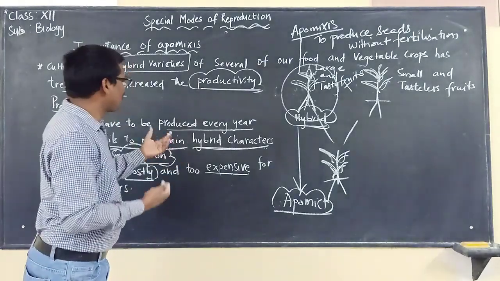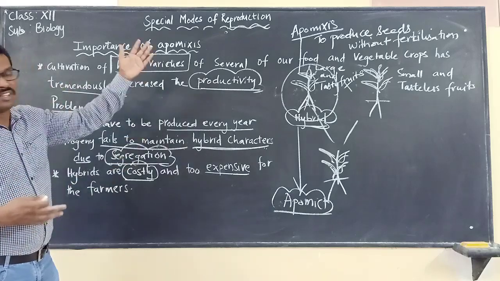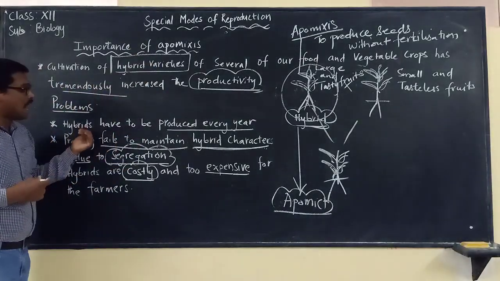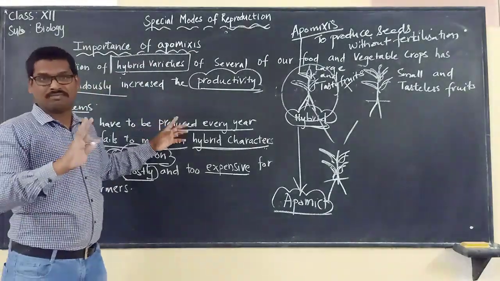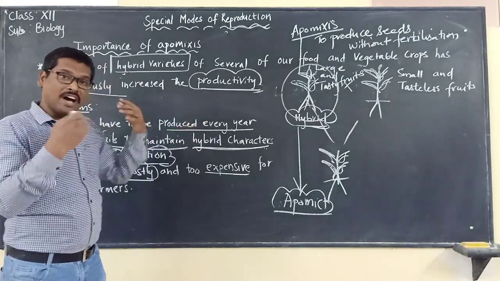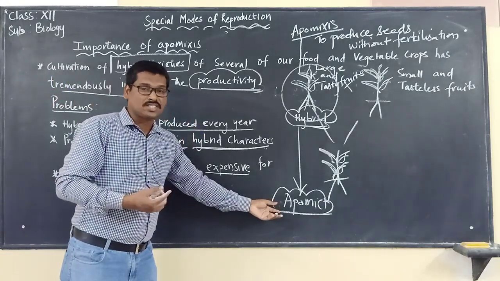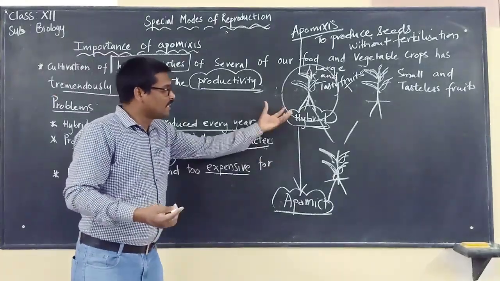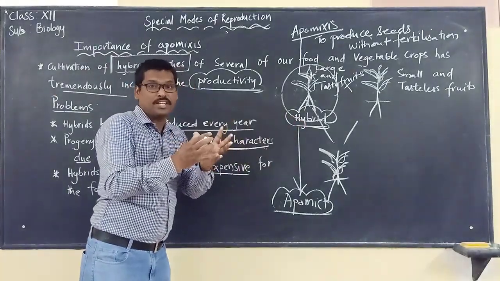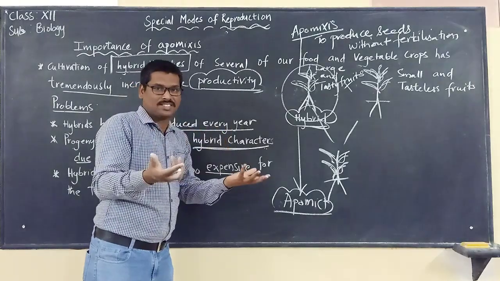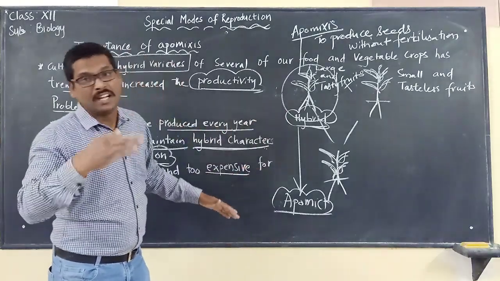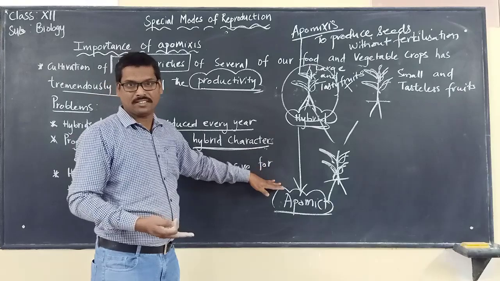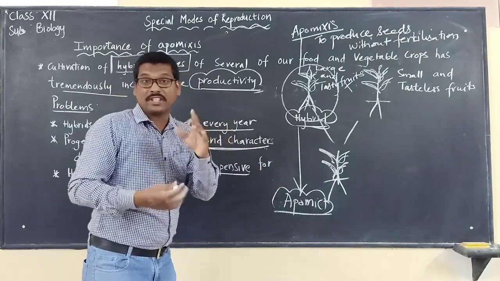They don't need to go through that hard process of pollination again, because hybrids otherwise have to be produced year after year. It is not so here. The farmers can produce their own seeds and use them for the next year, because the characteristics are built in. They do not change, so the same characteristics will be transferred to the next generation. That is one advantage for the farmer.